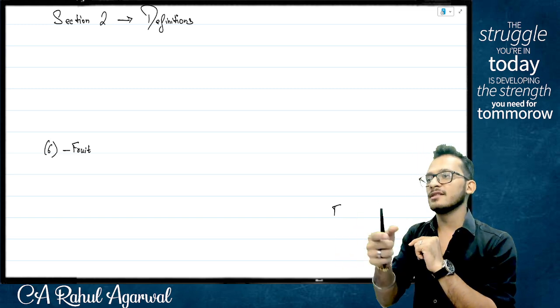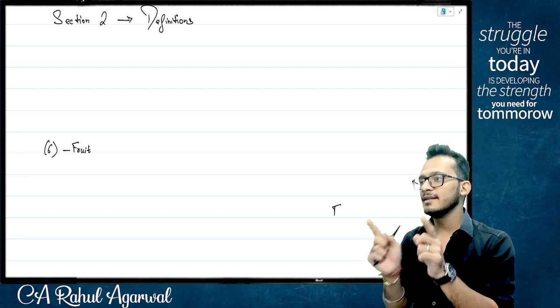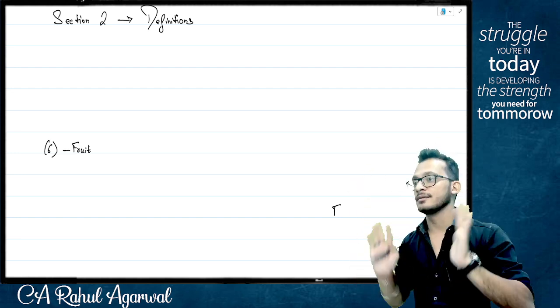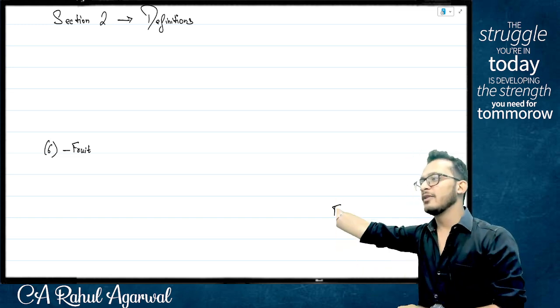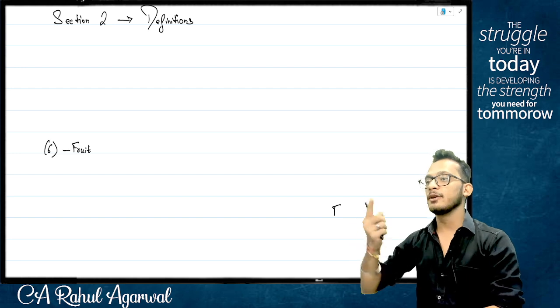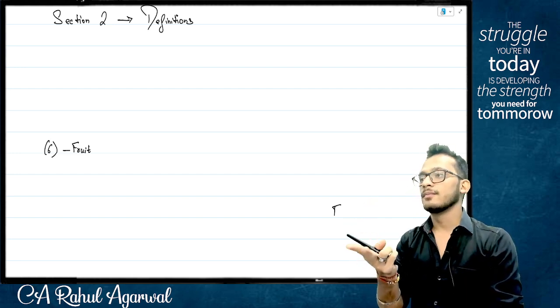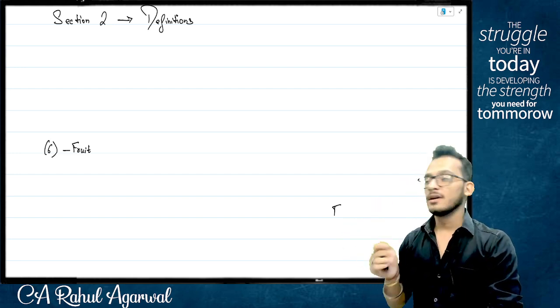Can you put 8 zeros and say it is 1 crore? That is what a definition is. You have told this, this is what it is. Yes or no? Yes. Now if I'm defining a definition, I need to decide whether I need to make it inclusive, exclusive, exhaustive. How does it look?